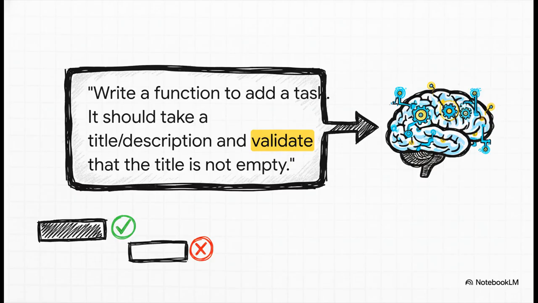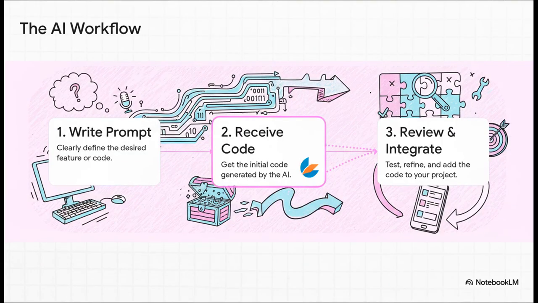And it's not just about making things look pretty. You can build the engine of your app the exact same way. Here, we're asking for the function that actually does something. We're telling it what information it needs and what rules to follow, like making sure the title isn't empty. This is how you build your app, one feature at a time, super fast. So the whole process is really this simple rhythm. You write a clear prompt, you get the code back from the AI, and then, and this is the most critical part, you review it. You're the human expert. You're the one who has to check it, test it, and make sure it fits perfectly into your project. Never just copy and paste blindly.